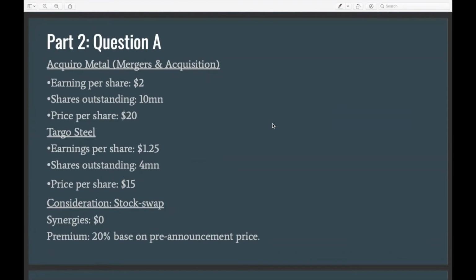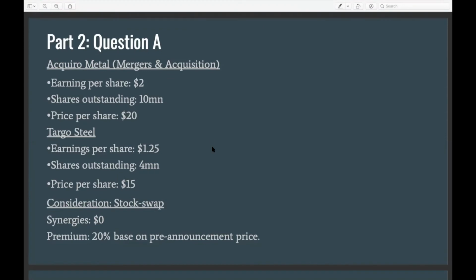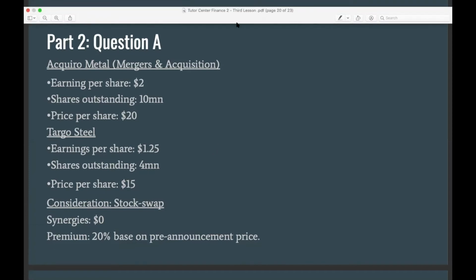Again, this question is also from the June 2018 exams. And if I remember right, I think it was a 25-point question. This question is about mergers and acquisitions. And generally in mergers and acquisitions, we have two parties. We have the acquirer, which is the company that wants to buy another company. And we have the target, which is the company that is to be bought, or the company that the acquirer wants to buy.